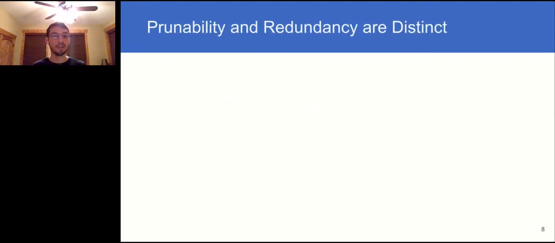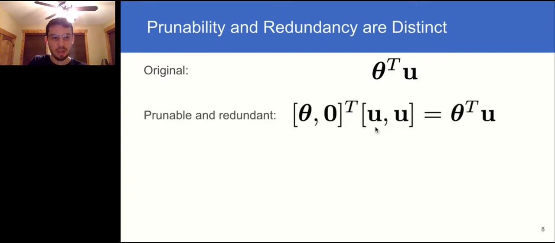In fact, they can emerge together or independently. To show you this, let's look at some simple prototypes in which we build a wide, double-width network from a thin one. Consider a network with logits θᵀu, where θ gives the weights of the last layer and u gives the activations of the units before it. In one example, prunability and redundancy together at the same time could result from duplication of the units and then just making the new weights zero-valued. Here, each unit has an activation twin, hence it's redundant, but all the new units are perfectly prunable, hence prunability has increased compared to the thin network.